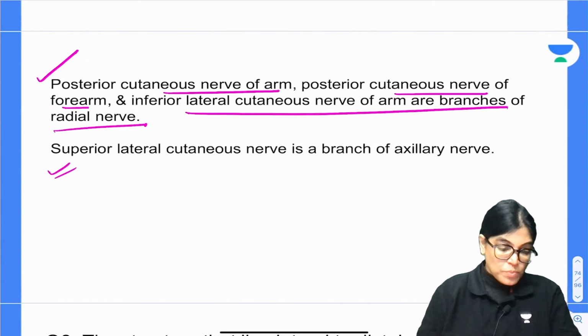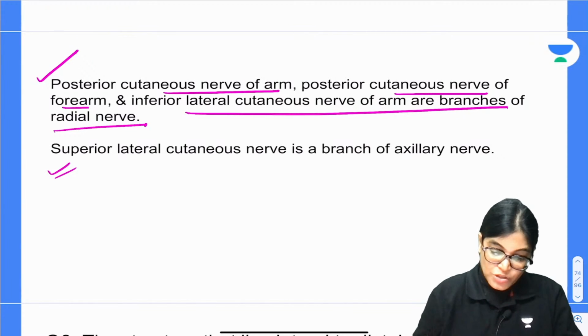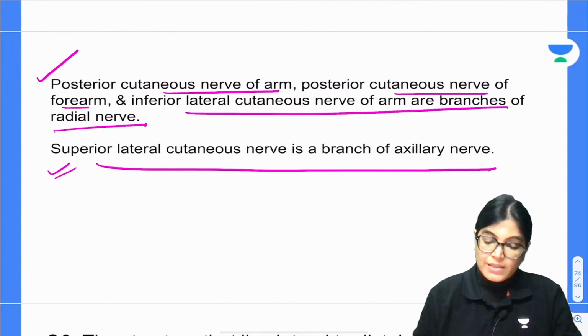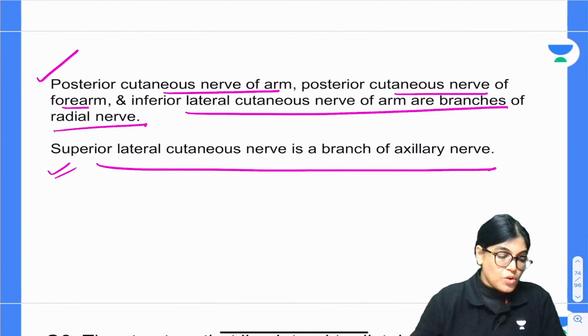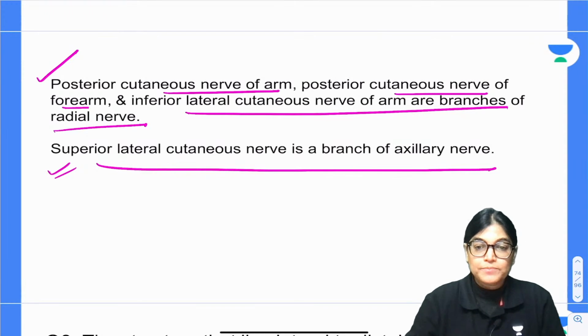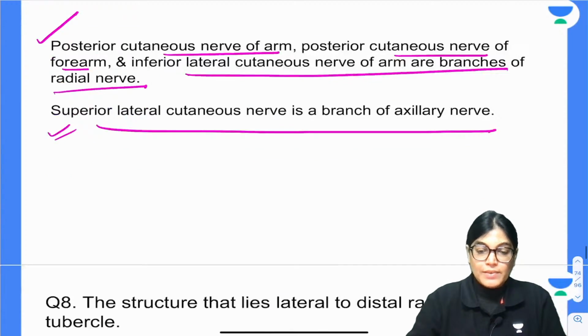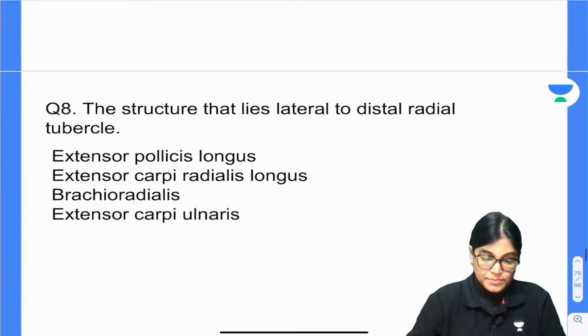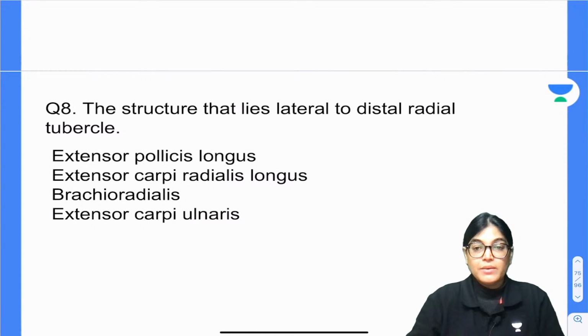When we are talking about superior, Amit, it's a branch of axillary nerve. So superior lateral cutaneous nerve is a branch of axillary nerve. So please note down, the superior lateral cutaneous nerve which was given in the option is exactly the branch of axillary nerve. It's a cutaneous branch of axillary nerve. Let's move on to the next, that is question number 8.